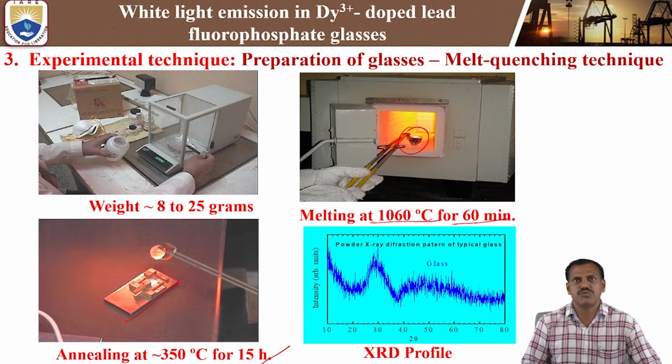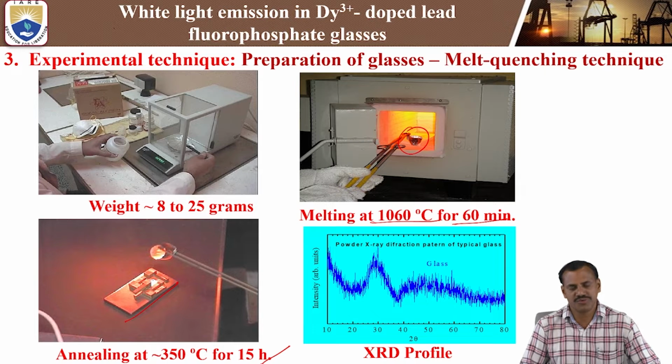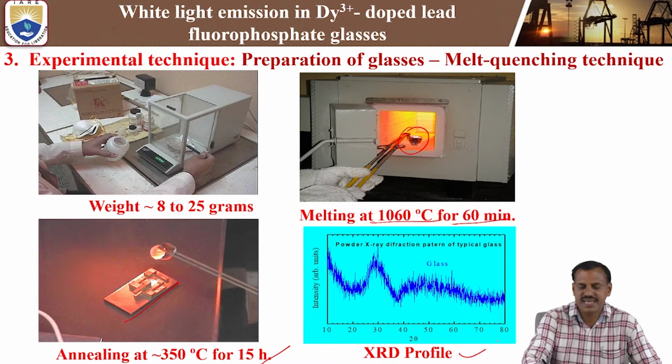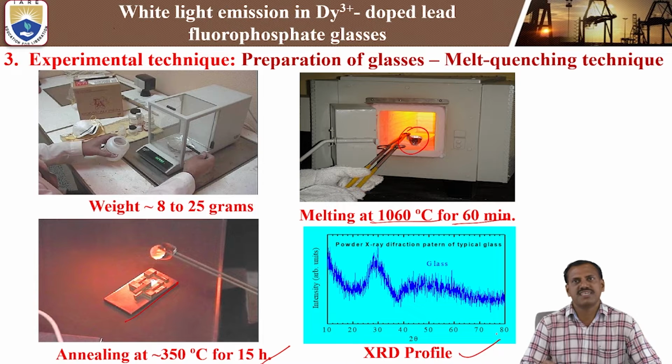After cooling down to room temperature, we take the glass material from the furnace. We cut it into small pieces and send them for polishing. After that, we characterize the different optical and luminescence properties. Initially, we measure the XRD profile, because it shows whether the prepared glass sample has a glassy nature or crystal nature.